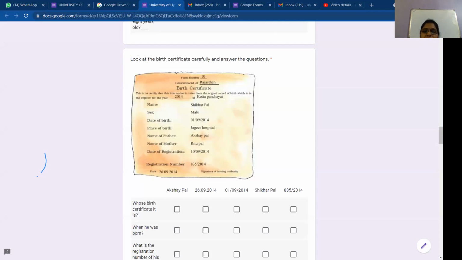Yes, Abbas. Are you ready? Quickly. Yes, ma'am. Abbas, can you read this birth certificate? What is the name? Whose birth certificate is this? Quickly.